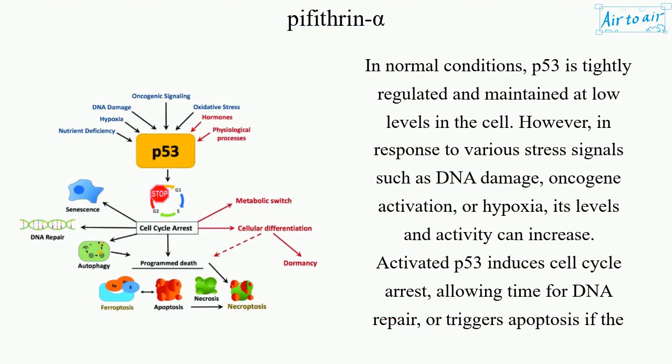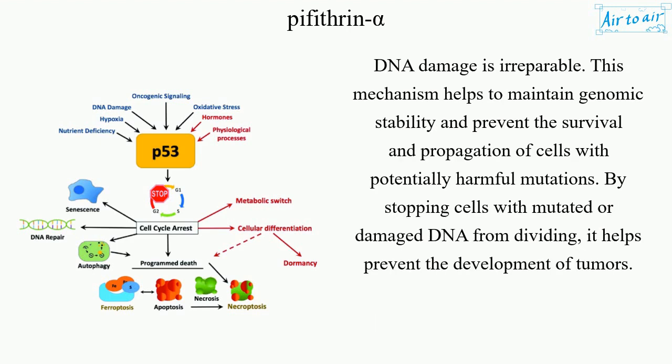In normal conditions, p53 is tightly regulated and maintained at low levels in the cell. However, in response to various stress signals such as DNA damage, oncogene activation, or hypoxia, its levels and activity can increase. Activated p53 induces cell cycle arrest, allowing time for DNA repair, or triggers apoptosis if the DNA damage is